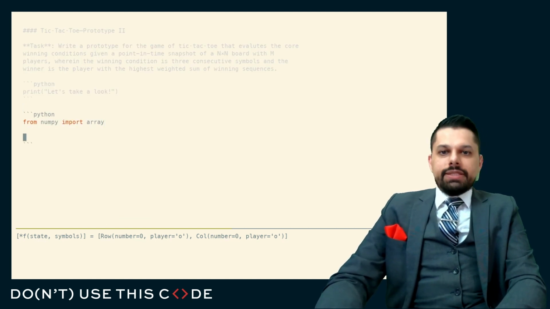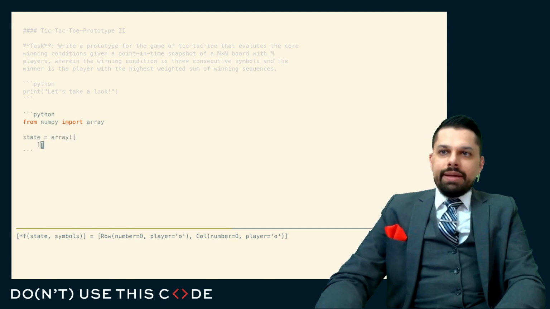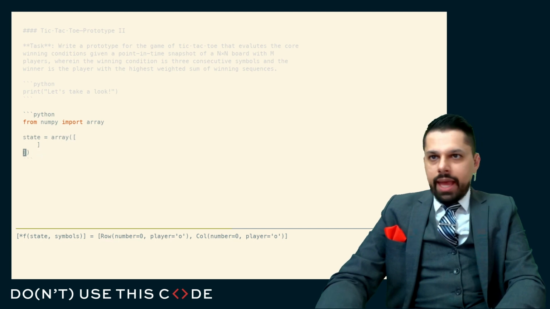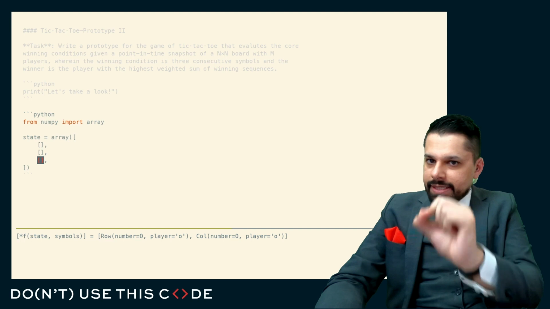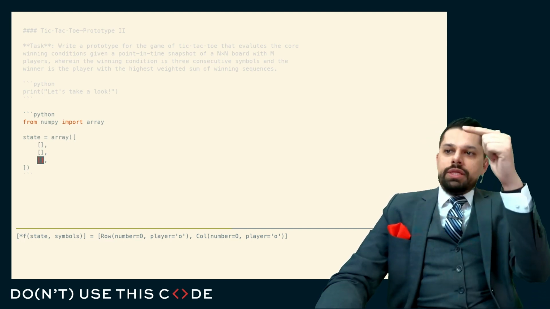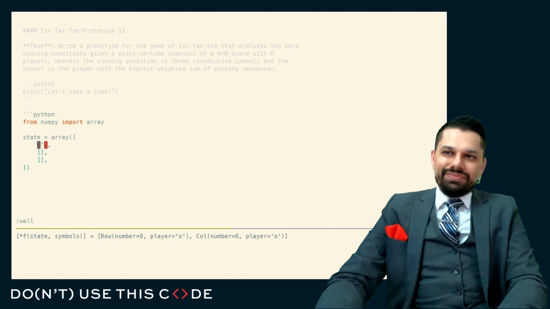It's often the case that in order for me to do a prototype, I need to have some sort of concrete starting point. It is so often when we're doing some sort of analytical problem that somebody comes to us and they ask us to answer some question in pandas, and you really just have to show them some dummy data and say, wait, is this the pattern you want? If the data looks like this, is this what you anticipate seeing? And so let me hard code a board.